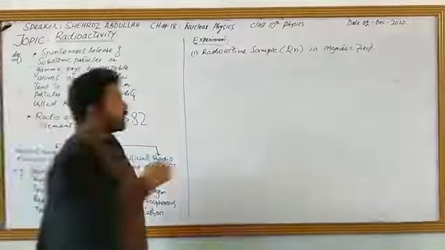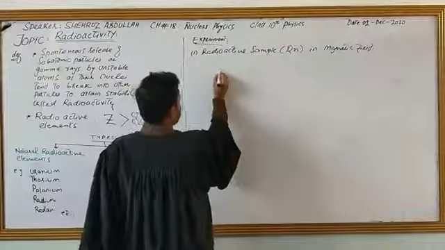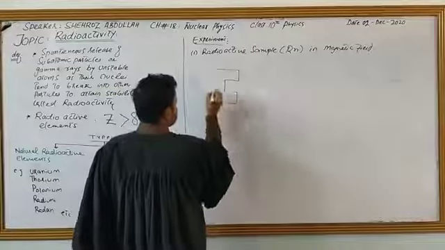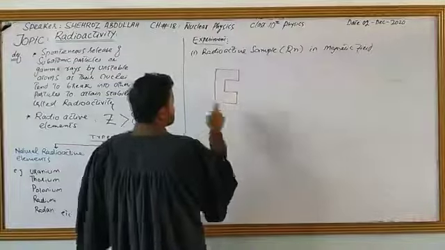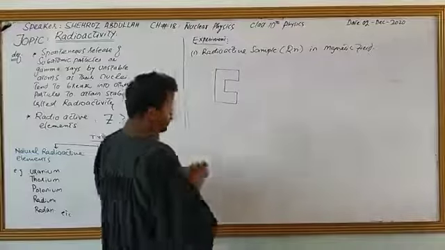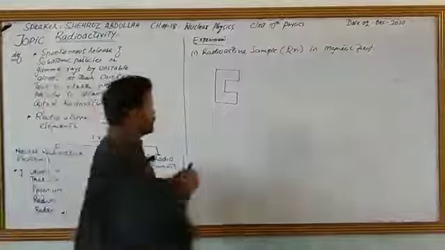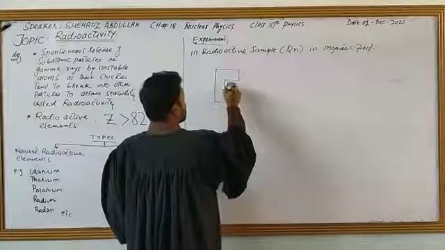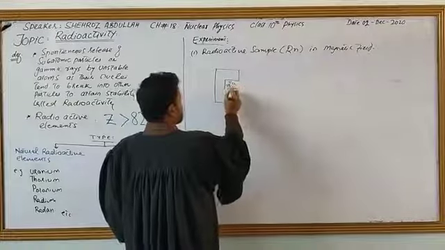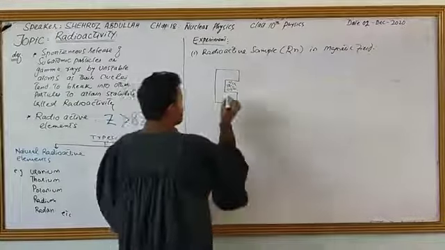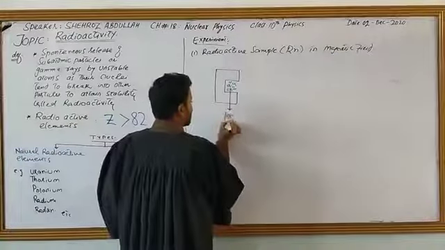Look, we have taken a radioactive sample over here like this. This is a lead container in which we have taken the radioactive sample. That radioactive sample is radon, Rn.